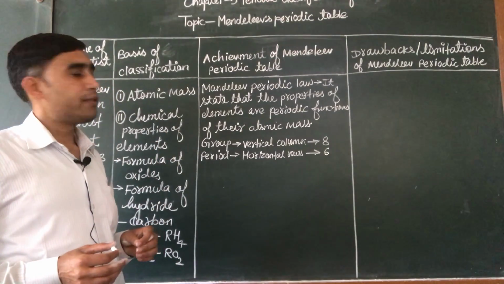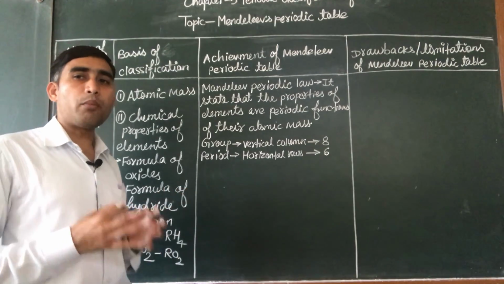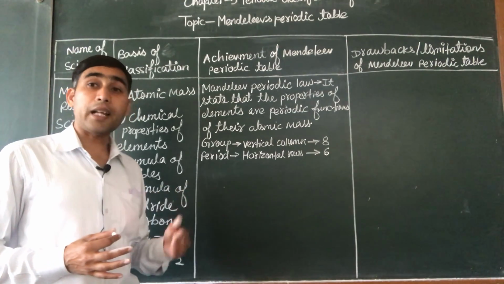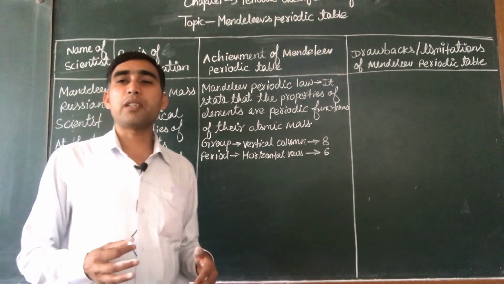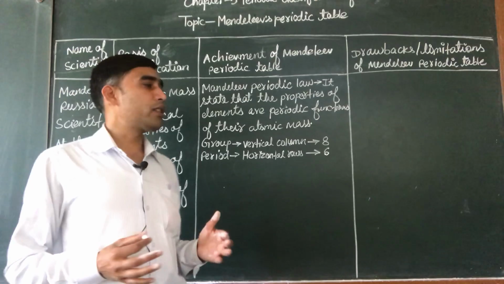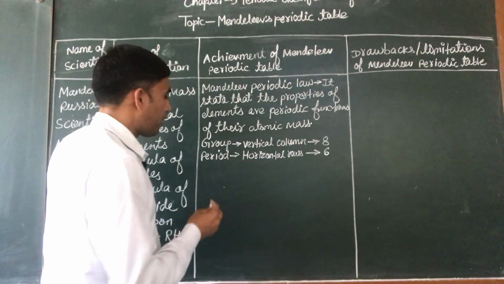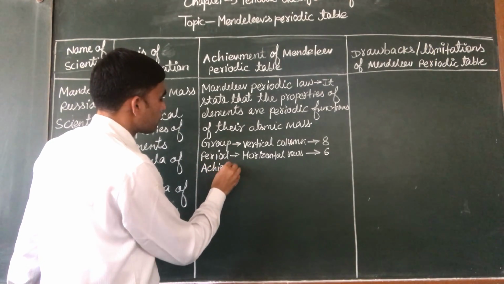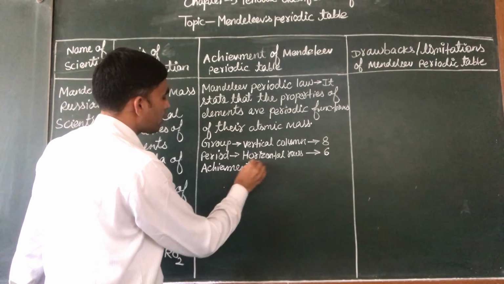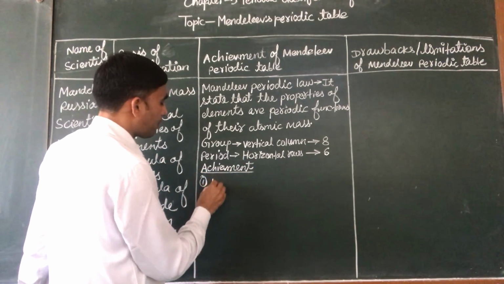Now we will see the achievements, the merits of Mendeleev periodic table, or why this classification is different from the previous classifications given by Dobereiner or Newlands. So if we see the achievements, number 1 is that it was a systematic classification.